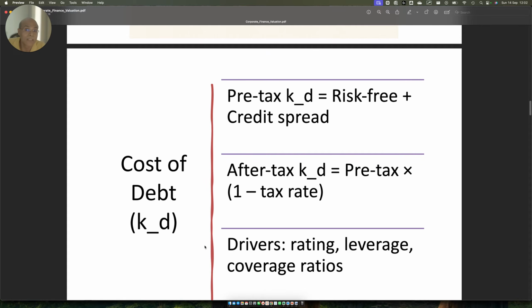Not the low duration bonds, but the bonds which are of higher duration, 10 years. Now, why higher duration? Why not low duration? Because the low duration bonds are influenced by the RBI's interest rates. If the RBI interest rate is set high or low, the low duration bond yields are going to be driven by that, because you have an option to invest in RBI. Therefore, if anybody demands a higher yield in the market, that yield is going to get depressed because of the alternative the investor has of investing in RBI's low duration bonds.